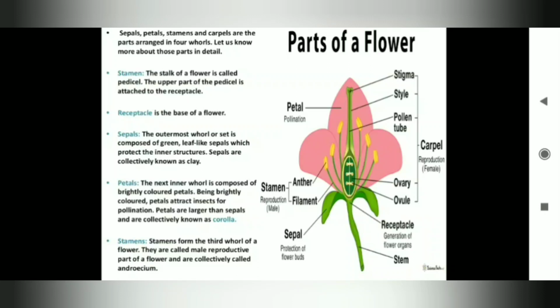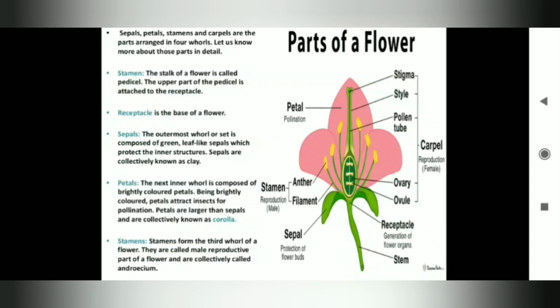Sepals. The outermost whorl or set is composed of green leaf-like sepals which protect the inner structure. Sepals are collectively known as calyx. Petals. The next inner whorl or set is composed of brightly colored petals. In Hindi we say pattiyan. Being brightly colored, petals attract insects for pollination. Petals are larger than sepals and are collectively known as corolla.